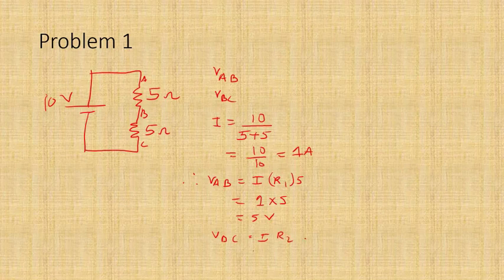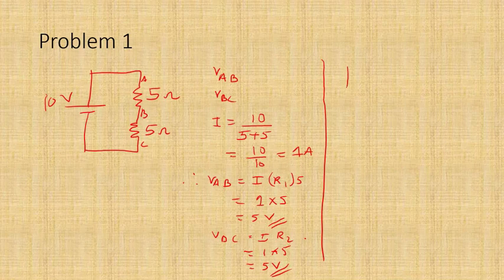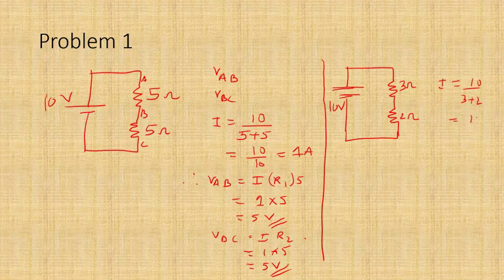Let's take another case. In the first case, we have both voltage drops equal. Let's say that this is your divider circuit. This is again 10 volts to make the calculation easier, and let me say this is 3 ohms and this is 2 ohms. Let me see what the current is. Current I is 10 divided by 3 plus 2, which is 10 divided by 5, which is 2 amperes, right? Now that is the current, and we need to find out what VAB is and what VBC is.